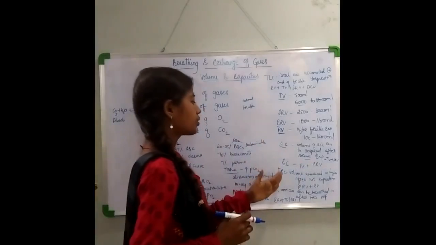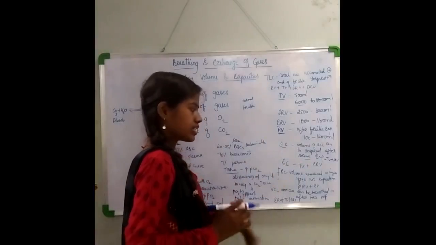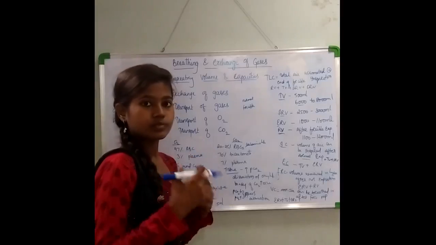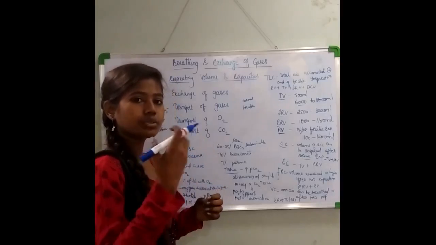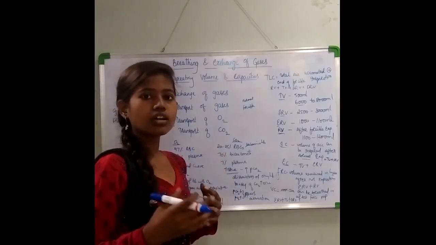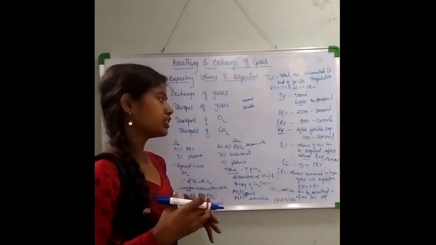Now let us move to the functional residual capacity. Now what is this? You are breathing. Even after you breathe or exhale, there is some amount of air, the oxygen or the carbon dioxide, left in your lungs.